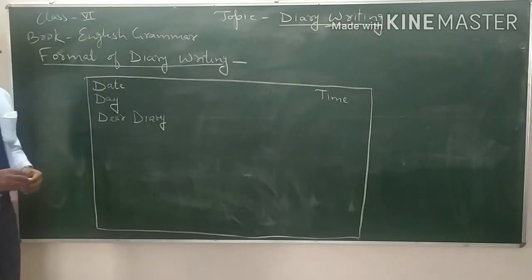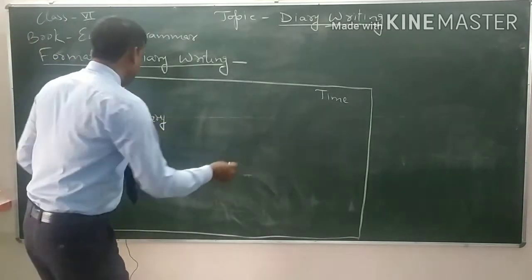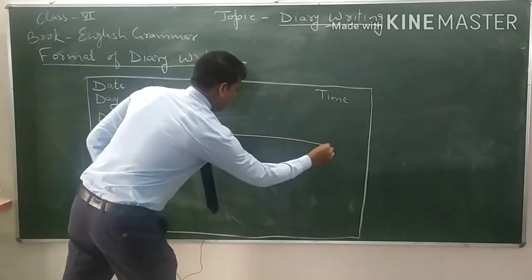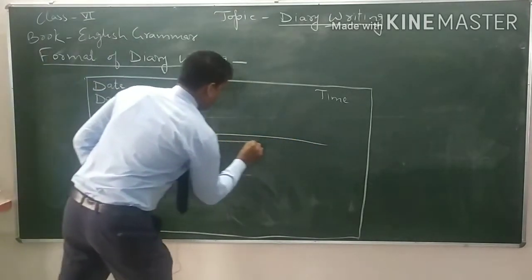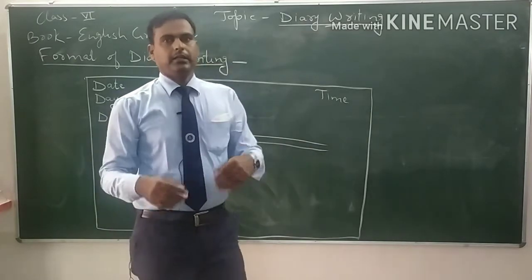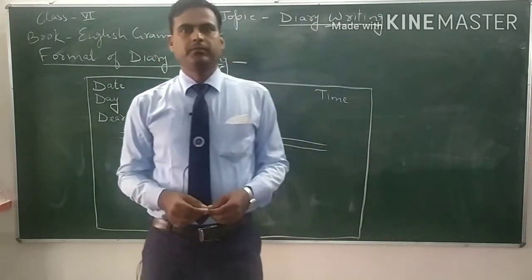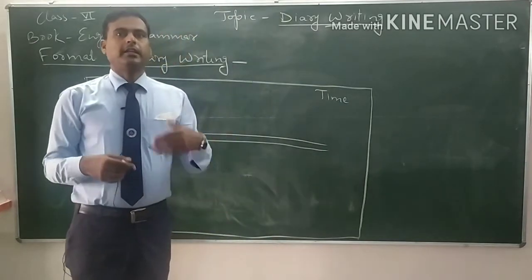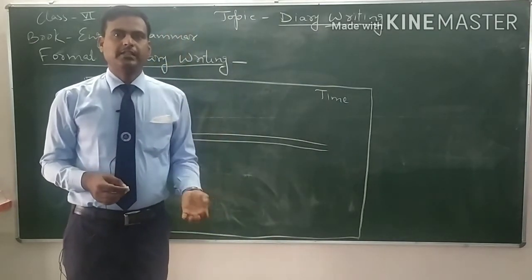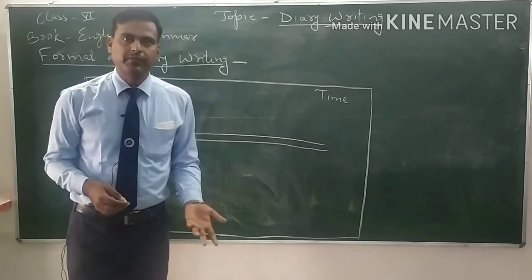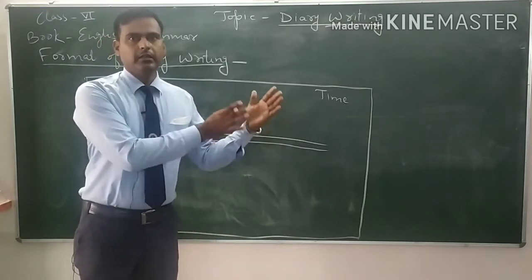After writing dear diary, we write the main content of the diary. The main content may be one paragraph or two paragraphs, depending on the experiences, feelings, emotions and observations that you are going to write in your diary.